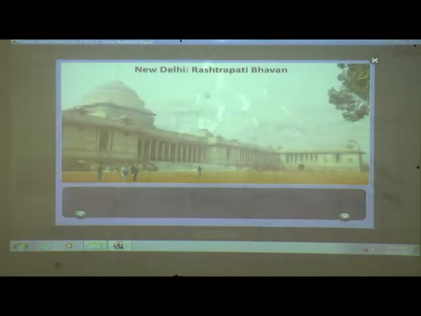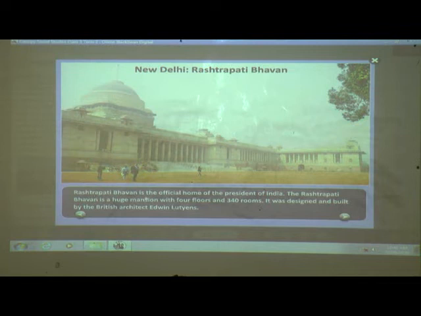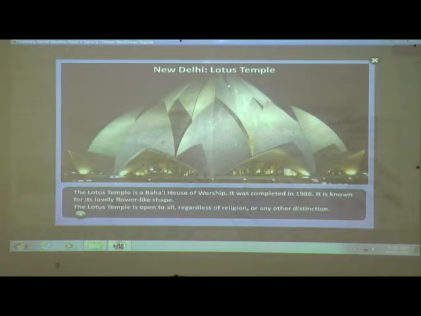Next, Rashtrapati Bhavan. Rashtrapati Bhavan is the official home of the President of India. What is Rashtrapati Bhavan? It is the official home of the President of India. The Rashtrapati Bhavan is a huge mansion with 4 floors and 340 rooms. It is very big and has 4 floors. How many rooms does it have? 340 rooms. It was designed and built by the British architect Edwin Lutyens. Okay, next slide.